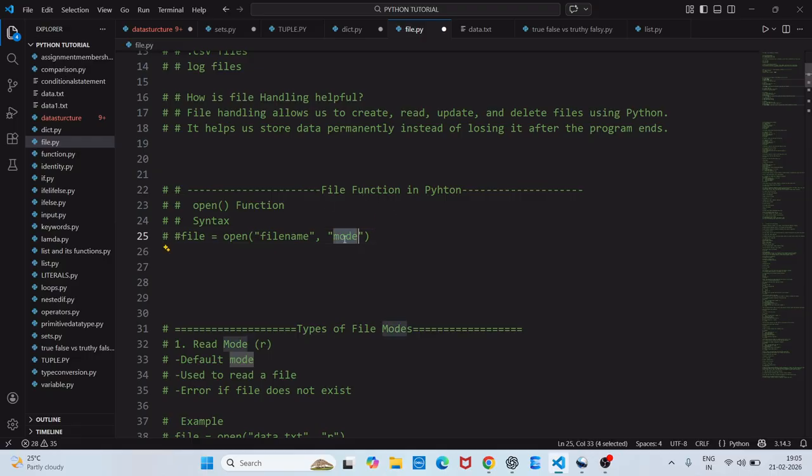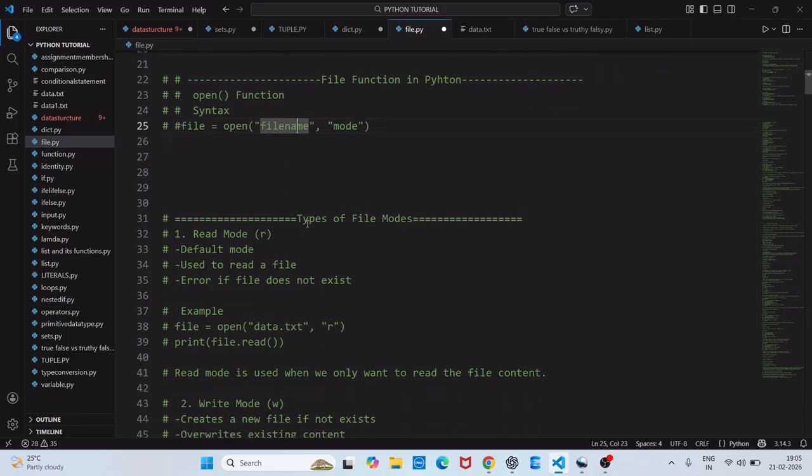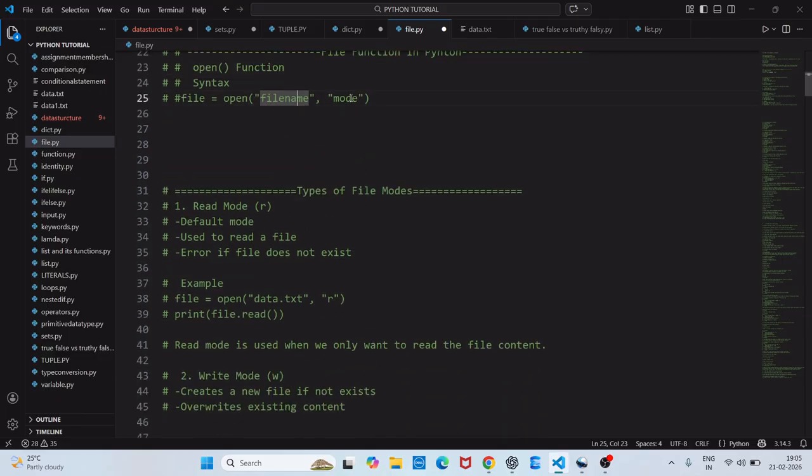We'll see the read, write, and append modes separately. For now, just concentrate here: file, open, file name, and mode. If you don't pass the mode, by default it will take the read mode. Clear? Now let's start with the mode.